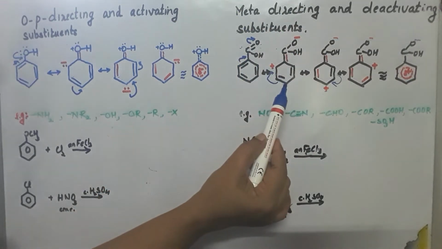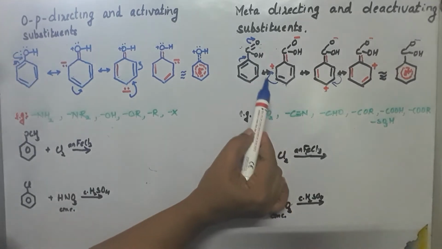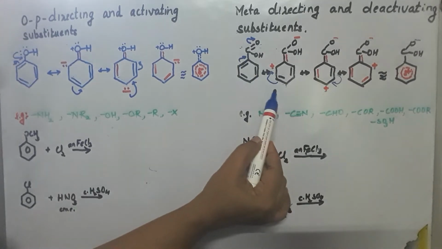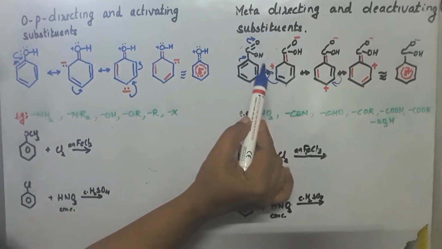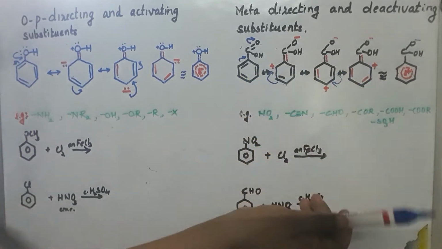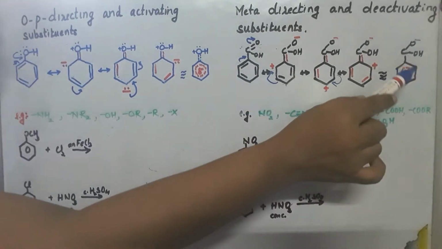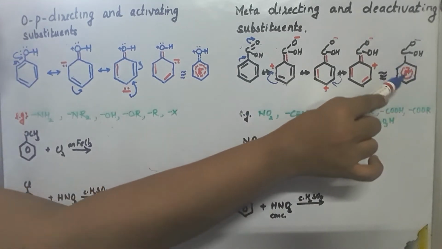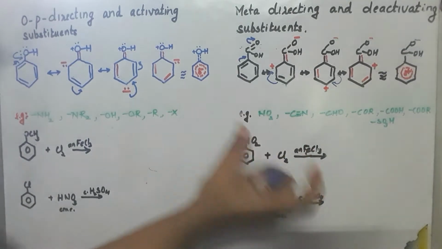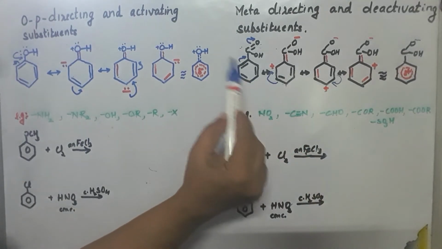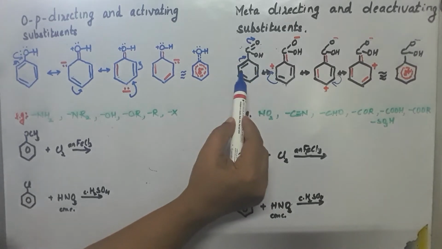And why is it called deactivating? The reason is when you compare with benzene, you can see that the electron density in the benzene ring is comparatively less. You can see a positive charge revolving. So compared to benzene, the electron density in the benzene ring is very less.